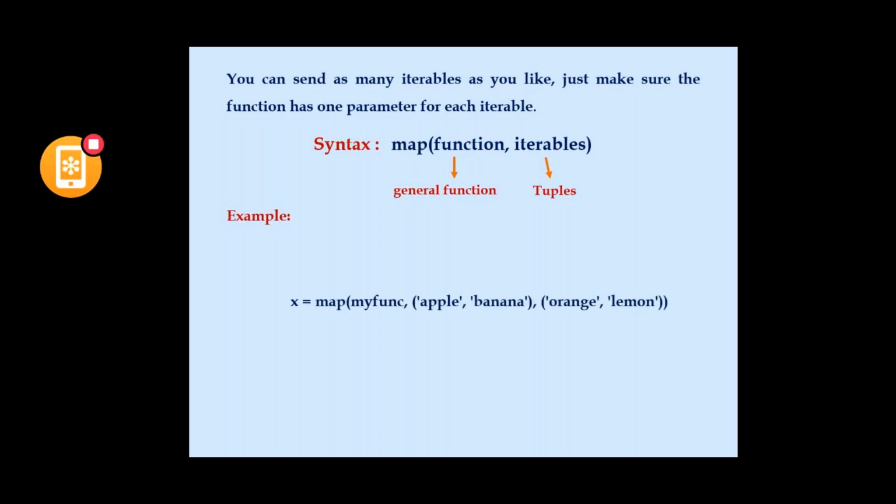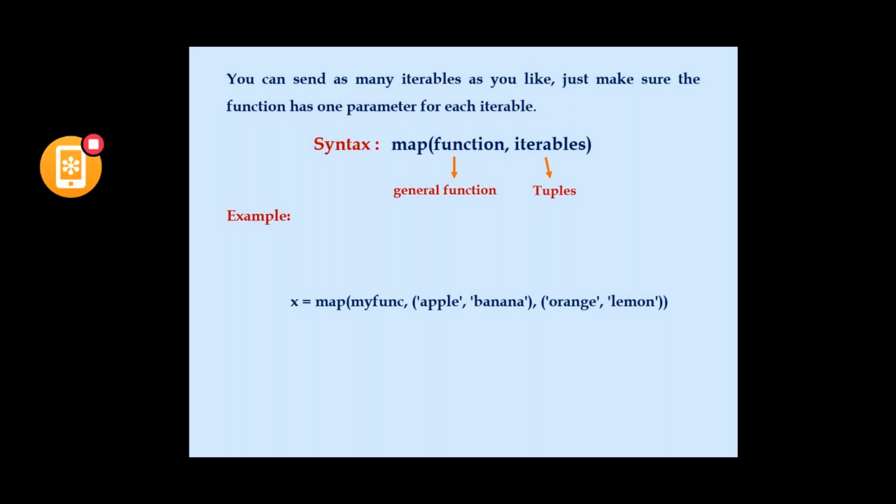So example, x is equal to map of. In this map we have to pass two arguments, that is function and iterable. My function is a general function, and here we are using iterables as tuples, two tuples. Apple, banana together as one tuple, orange and lemon together as another tuple. Both the two tuples as one single argument we are passing to the iterables argument.